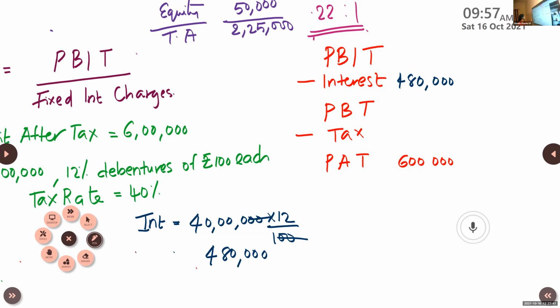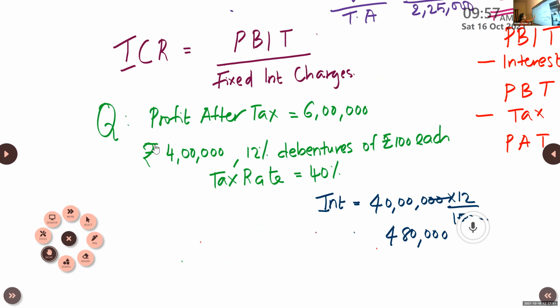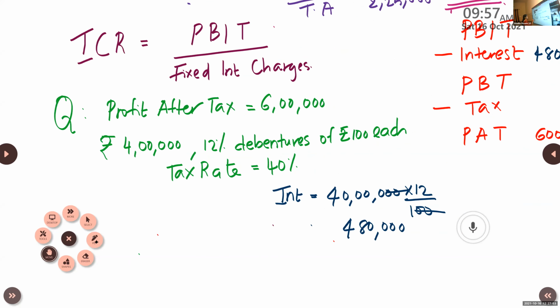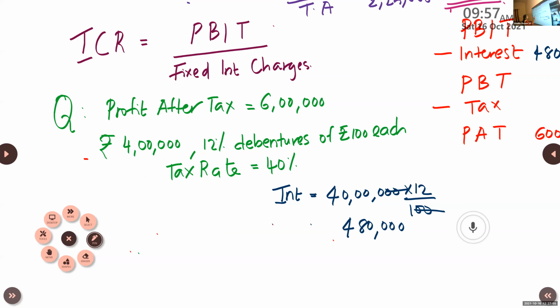And here, regarding this interest calculation, you should check this. This area is important. Make sure if it is in rupees or a number. If 40,000 is given without the rupee sign, only like this, that means this is the number of debentures.